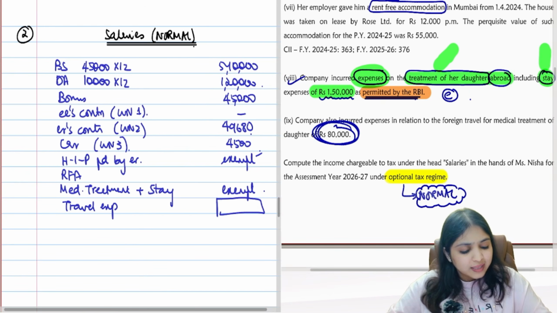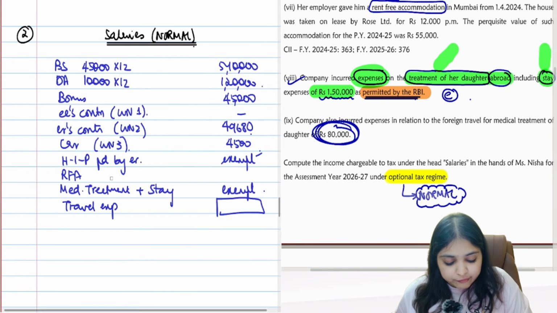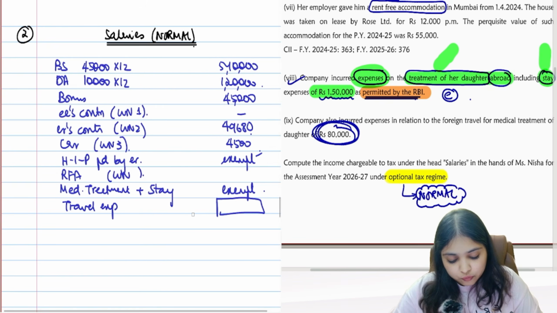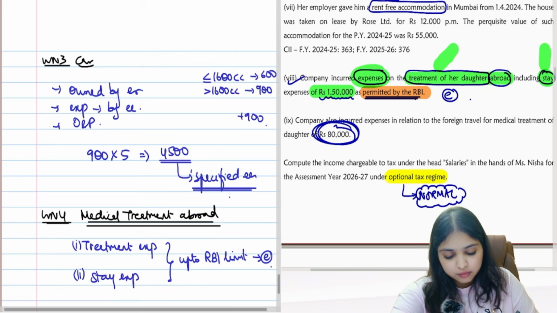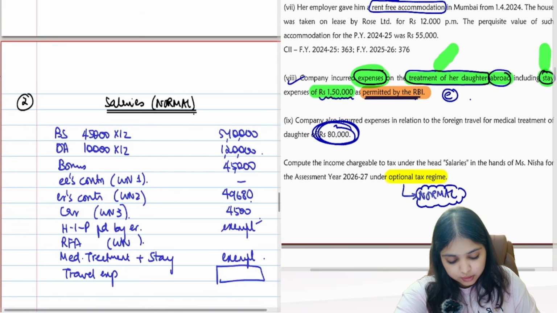Okay, so that's it, guys. Can we do the RFA adjustment now? That's the only adjustment that we are left with. So RFA, I'll give reference to working note number 4, I think. Working note number 5. Working note number 5.